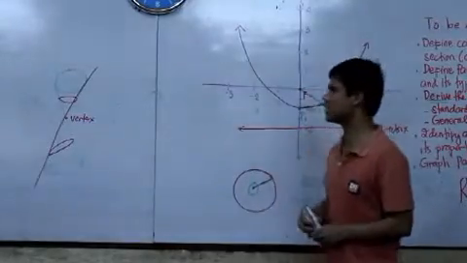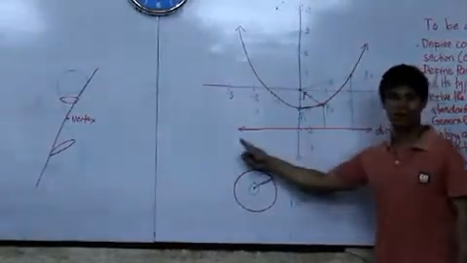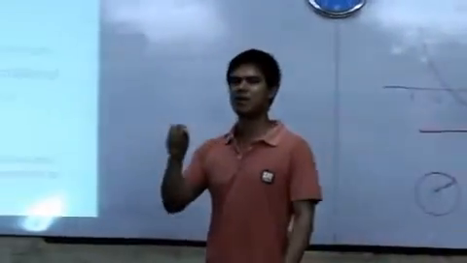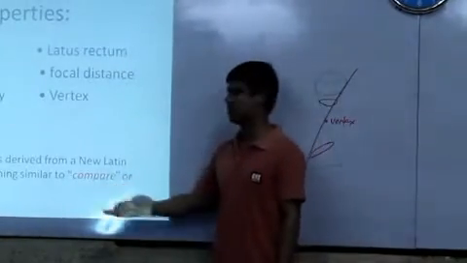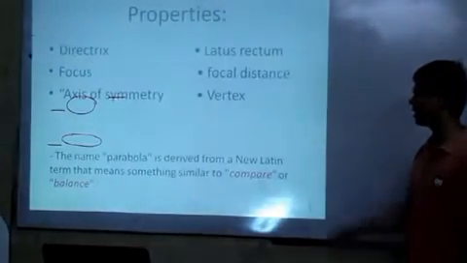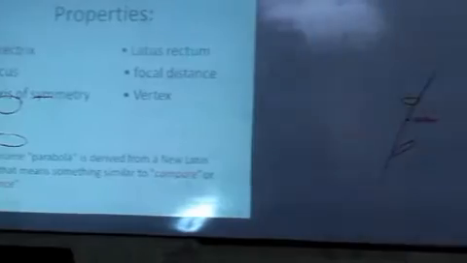Okay, the axis of symmetry is actually the line which is perpendicular to your directrix. And because of that axis of symmetry, the parabola is also defined like this. The name parabola is derived from a new Latin term that means something similar to compare or balance. So you notice that there's a balance.